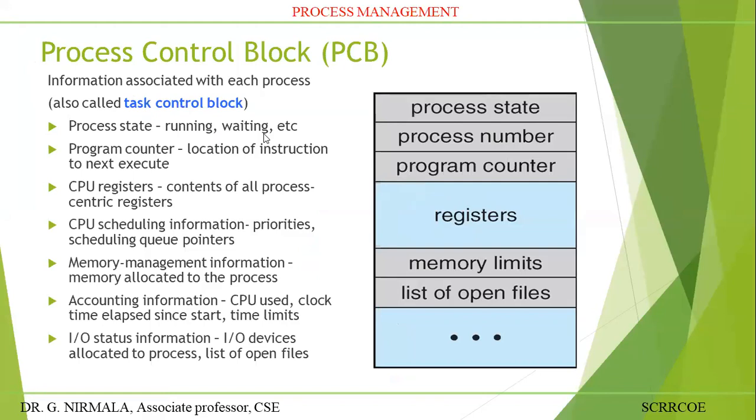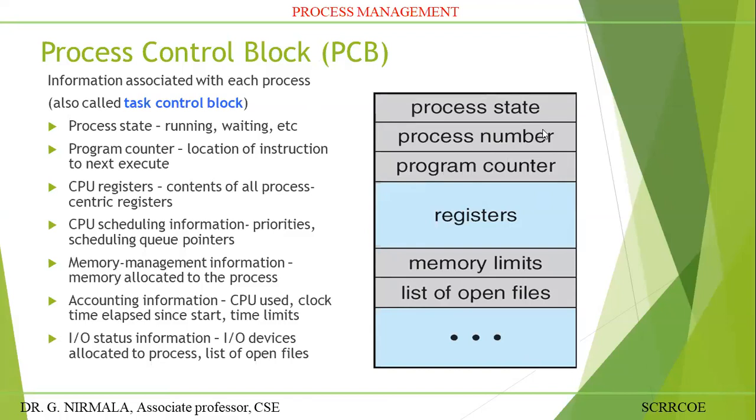The information associated with each process will be stored in a block called the process control block, or task control block, PCB or TCB. It holds the entire information regarding the process.